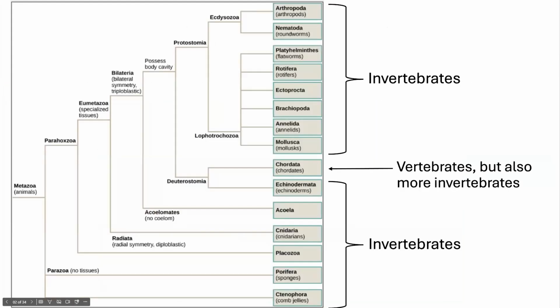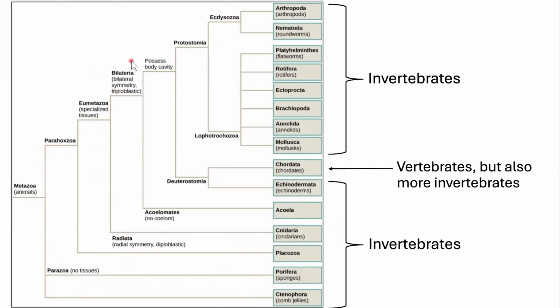Here is our phylogenetic tree. We're talking about metazoans. Those are going to be our animals. We're going to divide them into groups based on their tissue. So we have ones with tissue and ones without tissue. Without tissue is going to be our sponges. Those are going to be odd, but beautiful. And then inside your tissue group, we're going to have specialized tissue. Then we're going to base it on your symmetry. Is it bilateral symmetry or is it radial symmetry? Radial symmetry is going to be our cnidarians.